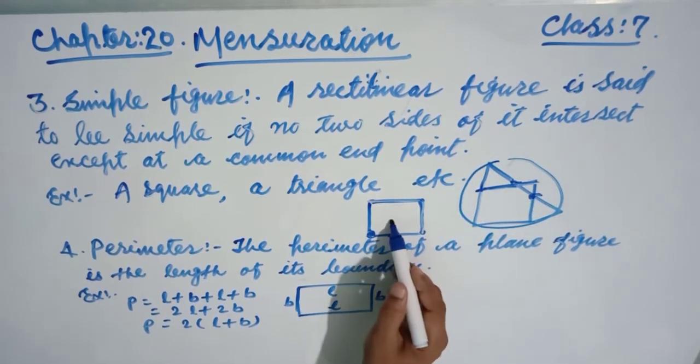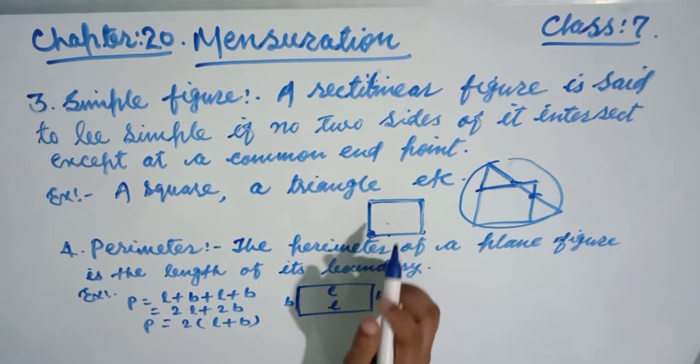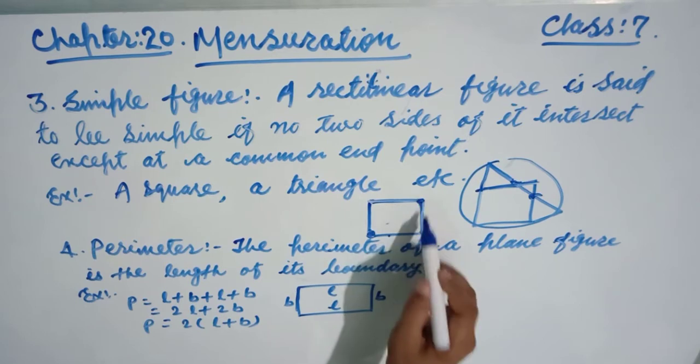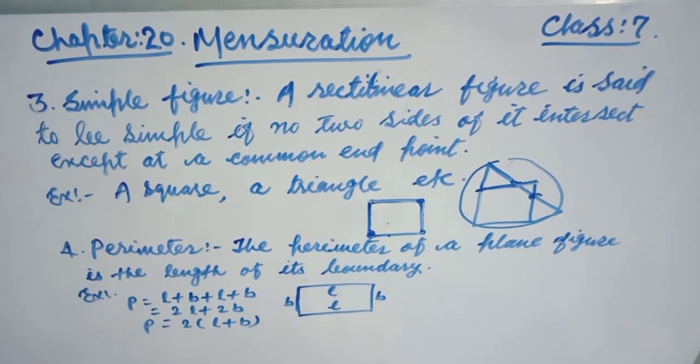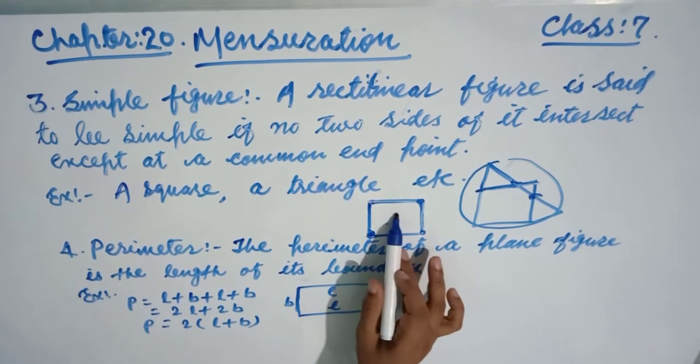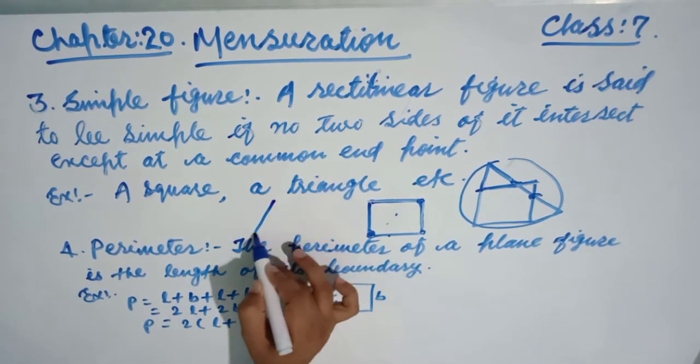Here this is a simple figure because except at the common endpoints, the sides do not intersect. Okay, another example, friends, a triangle. Have a look.